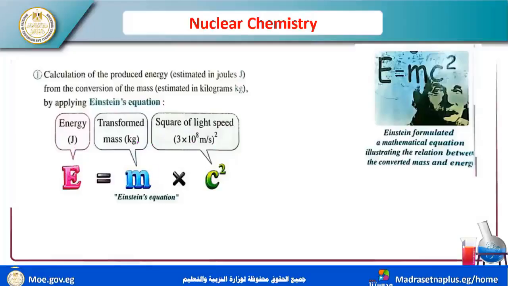If you want to calculate the energy in joules, you multiply the mass in kilogram by 3 times 10 power 8, squared. Einstein formulated this mathematical equation, which illustrates the relation between the conversion of mass and energy.